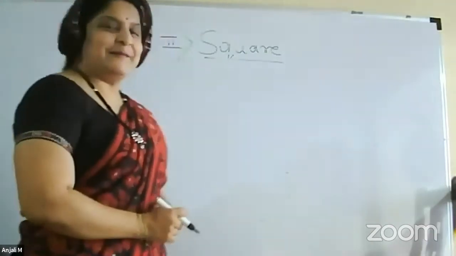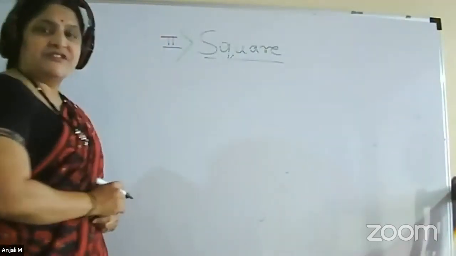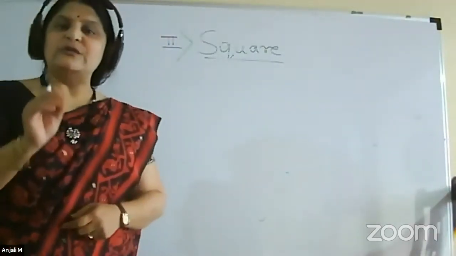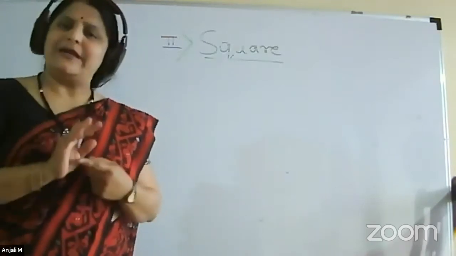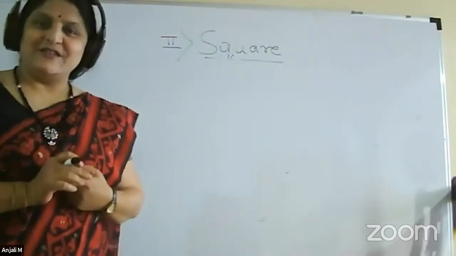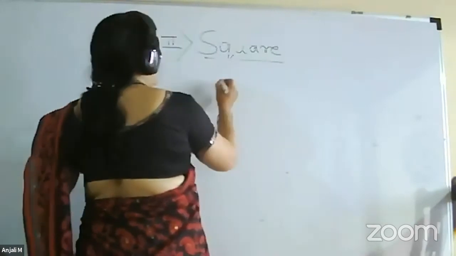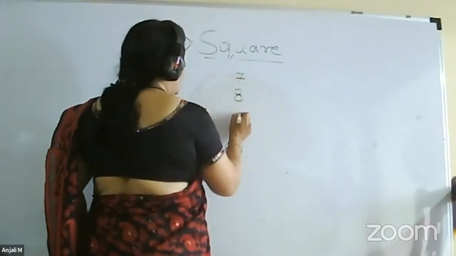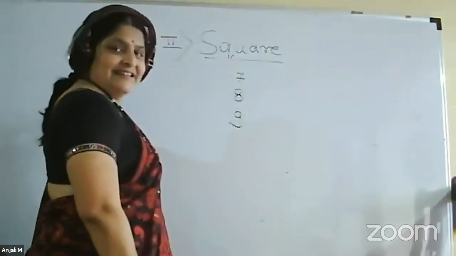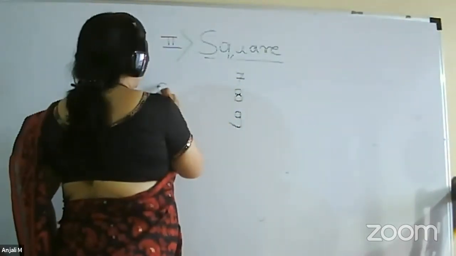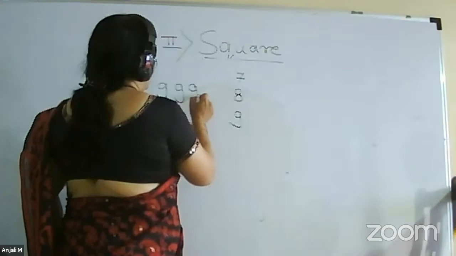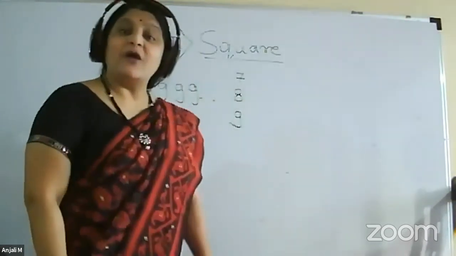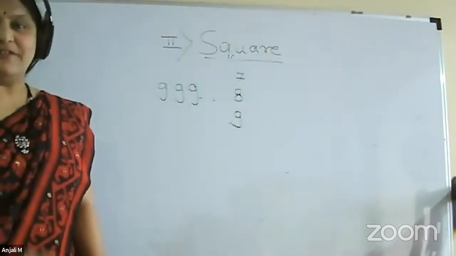types of problems. Now we will find out a square whose unit place is 7 or 8 or 9. So what we have at unit place, we will have either 7 or 8 or 9, and all remaining digits are 9999. Then how to do the square of that number, we will see.